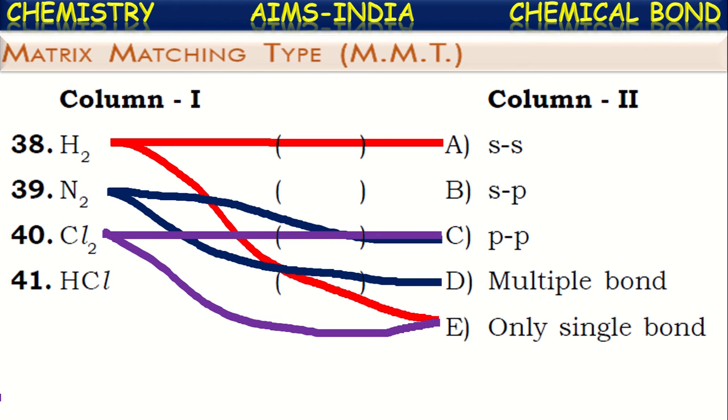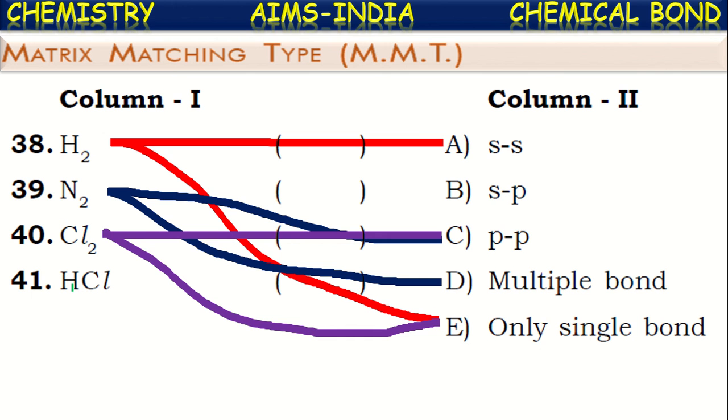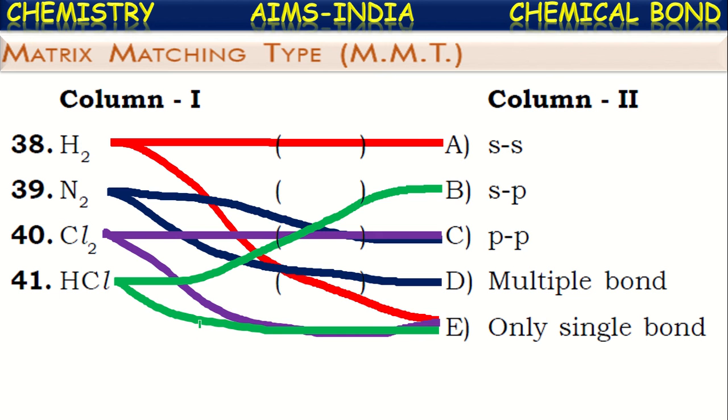And what about the HCl molecule? In the HCl molecule, hydrogen has a single electron in the s orbital, chlorine in the p orbital. So these two will overlap and result in sp overlapping, and the HCl molecule also has only a single bond. So this is the matching. Observe once the matching given here.